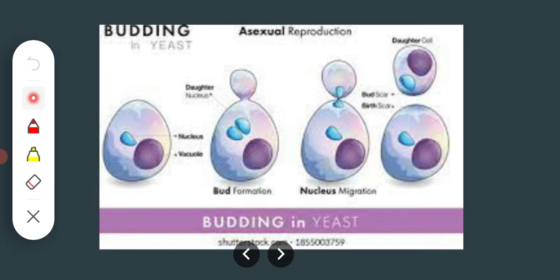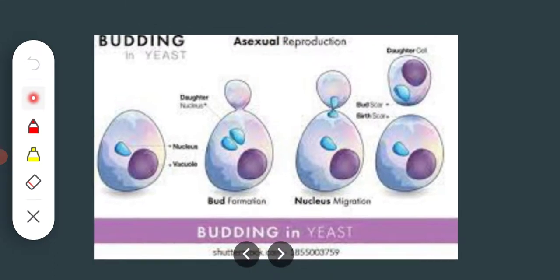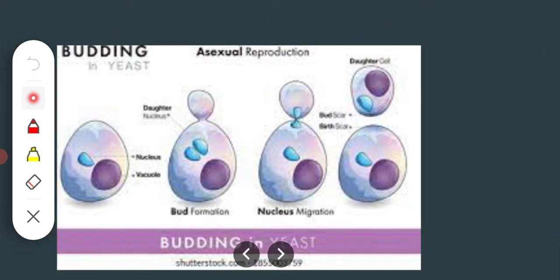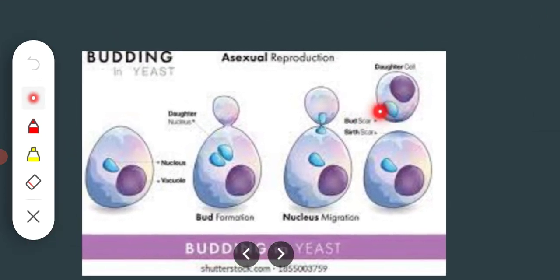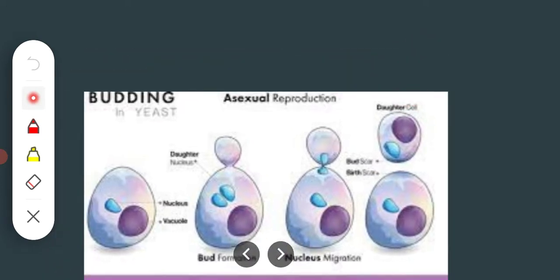Budding is a type of asexual reproduction in which a new organism develops from an outgrowth or bud due to cell division at one particular site. These buds develop into tiny individuals, and when fully mature, they detach from the parent cell and become new independent individuals.